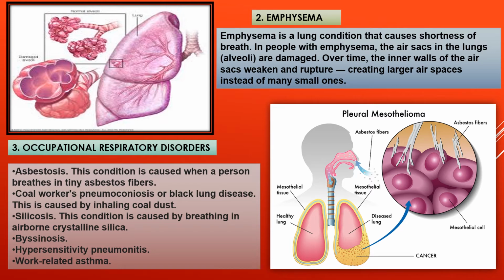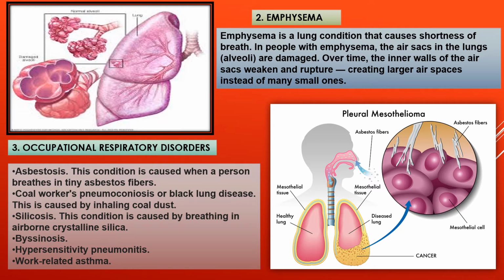And number 3 is occupational respiratory disorders. First one is asbestosis. This condition is caused when a person breathes in tiny asbestos fibers. Second one, coal workers' pneumoconiosis or black lung disease. This is caused by inhaling coal dust. Third one is silicosis. This condition is caused by breathing in airborne crystalline silica.